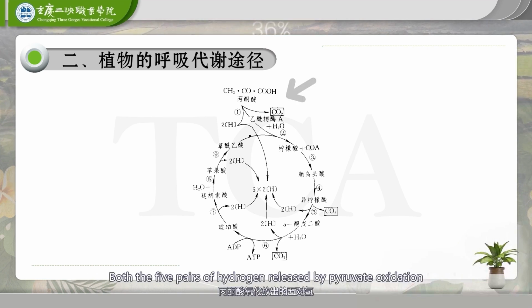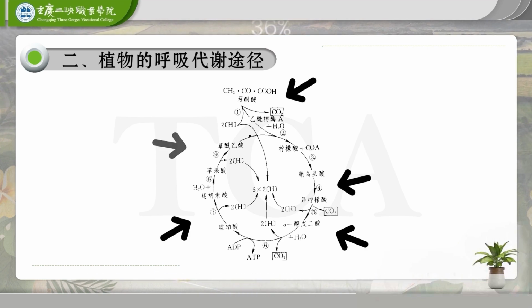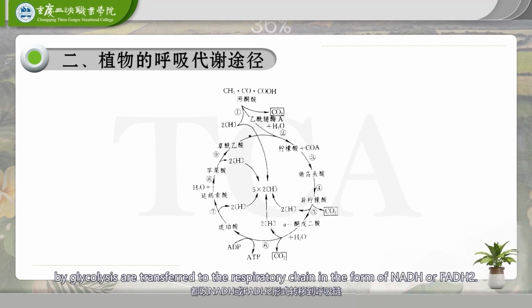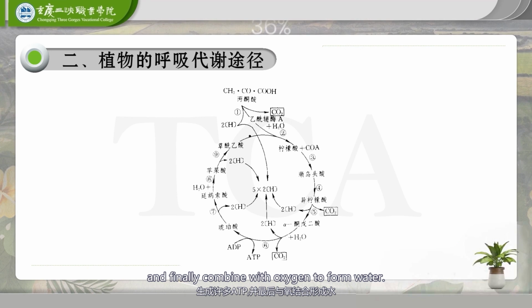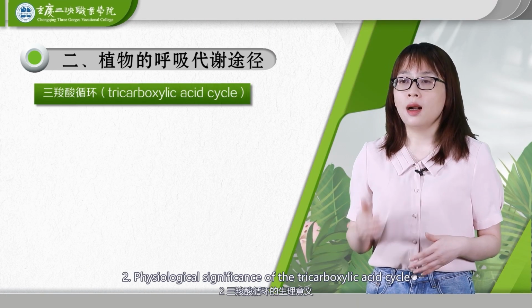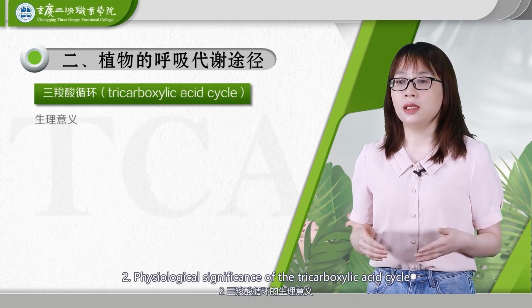Both the 5 pairs of hydrogen released by pyruvate oxidation and the pair of hydrogen produced by glycolysis are transferred to the respiratory chain in the form of NADH or FADH2. These then release energy during electron transport, producing a large amount of ATP, and finally combine with oxygen to form water. 2. Physiological significance of the tricarboxylic acid cycle.